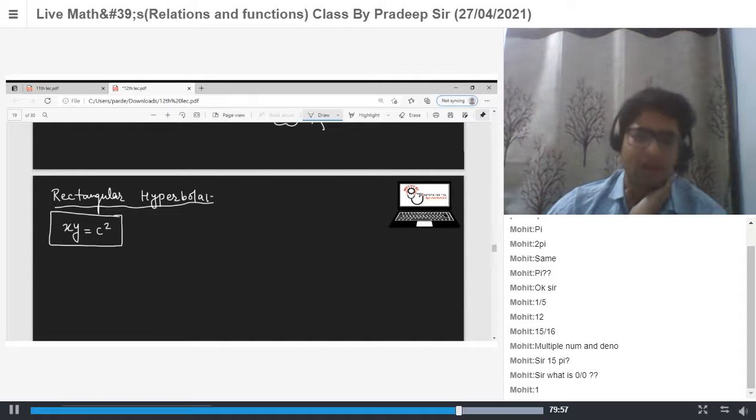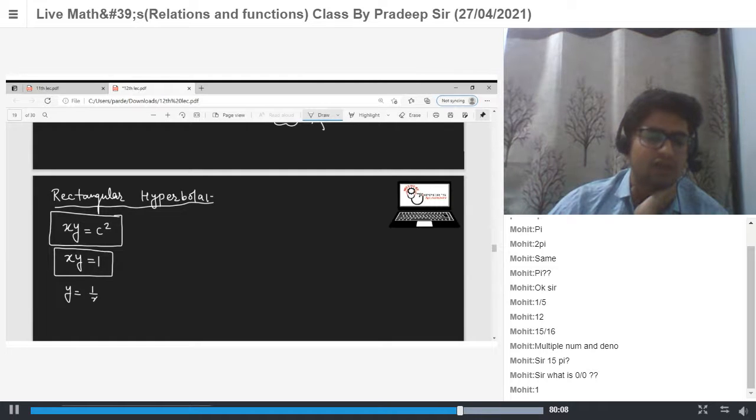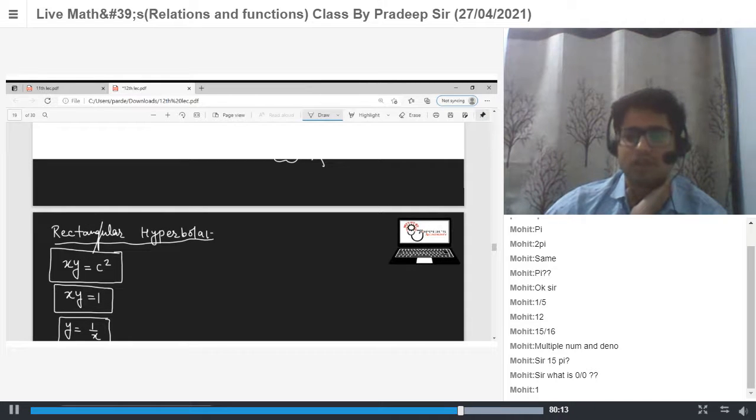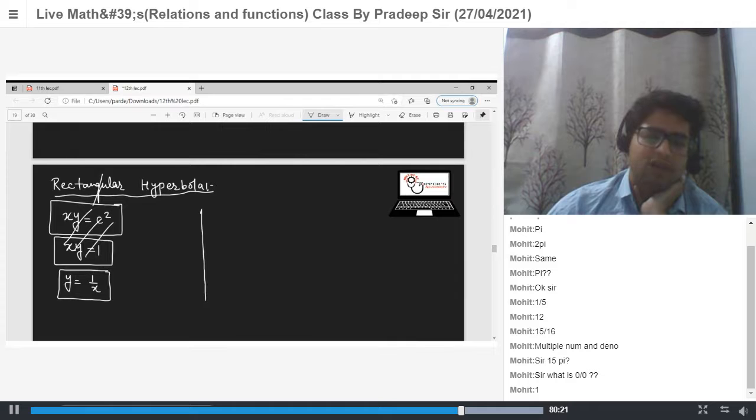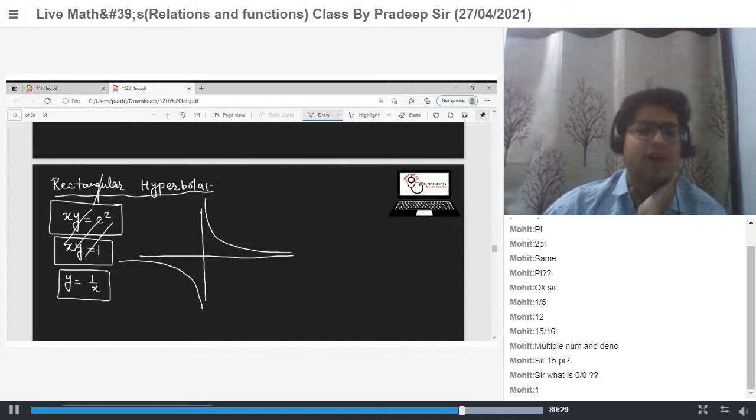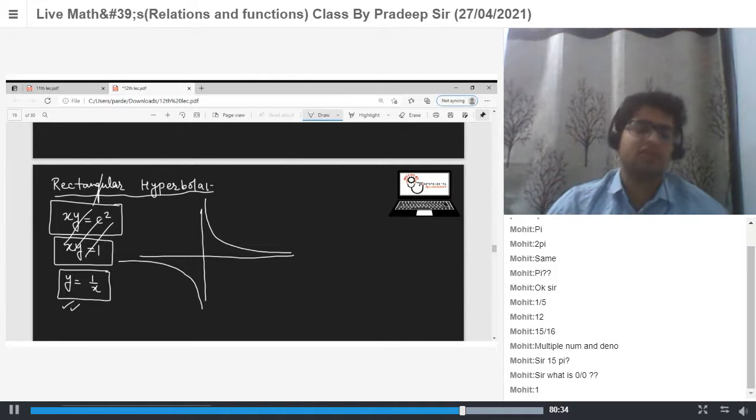So this is your rectangular hyperbola. Let's say c is 1, xy is equal to 1. This is your rectangular hyperbola. Means y is equal to 1 by x is rectangular hyperbola. This represents rectangular hyperbola. So graph for this function y is equal to 1 by x, we know that graph is this. We know how to plot a rectangular hyperbola. We learned this in 11th class.